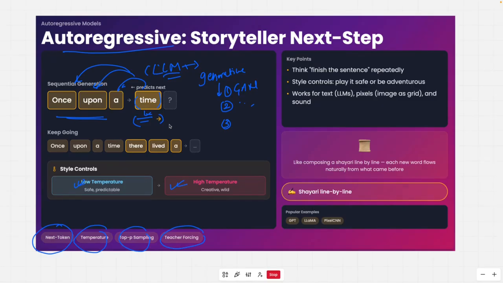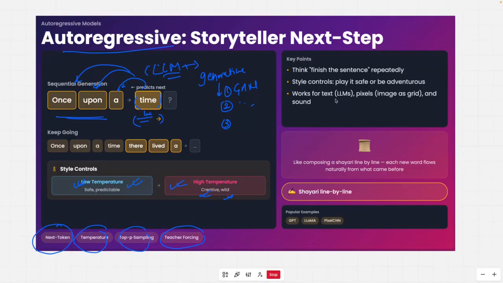So the one factor here is how creative you want the generative AI autoregressive model to be. If you make the temperature high, it will become very creative and wild. But if you want an industry-driven or output-driven generative model, we keep the temperature low, because we want it to be a little bit predictive. What is the mathematical meaning of temperature? We'll understand when we go through this model in detail.